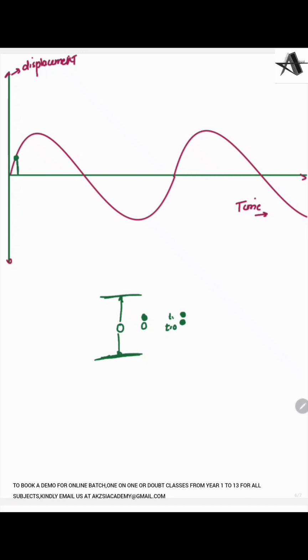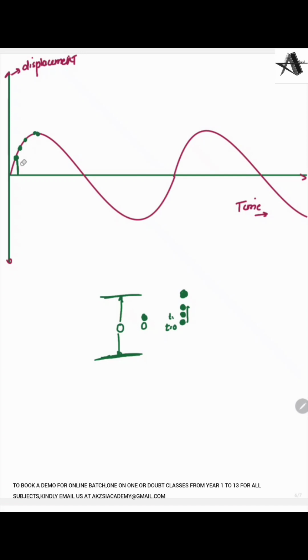So you'll get a coordinate like this. Then again, after a few microseconds or nanoseconds, the particle will be here. This is now the displacement here, here, here. Now it will reach maximum at some time, whatever it may be. We will get this point.